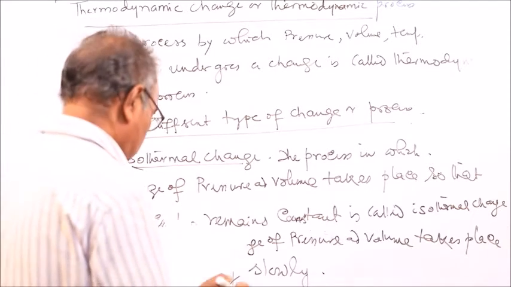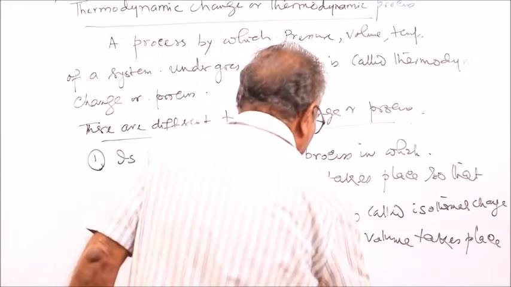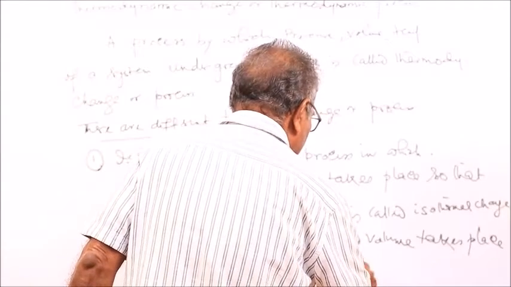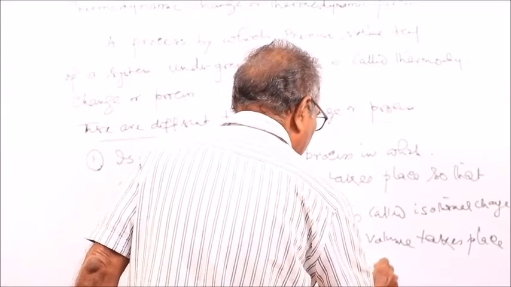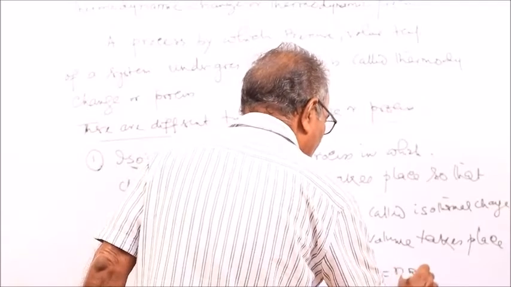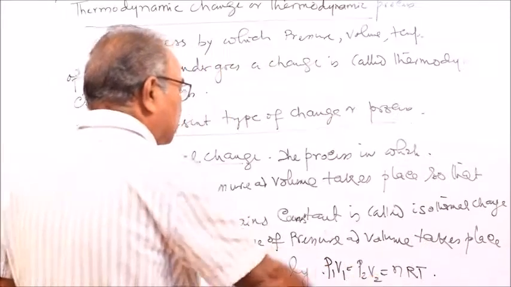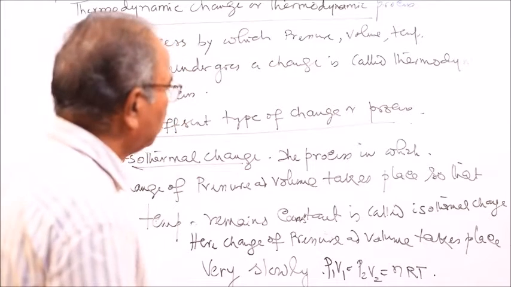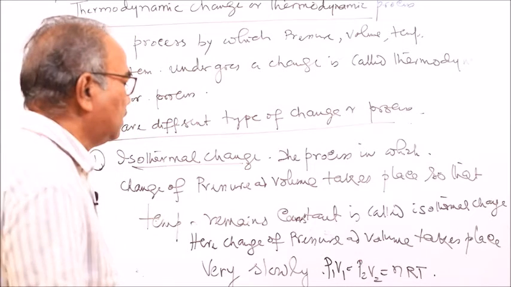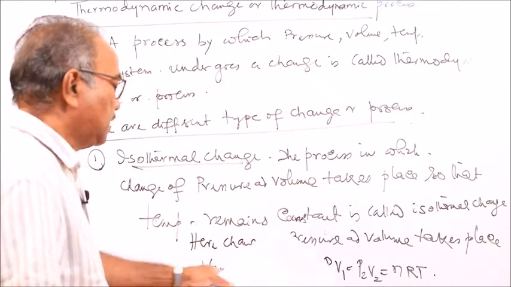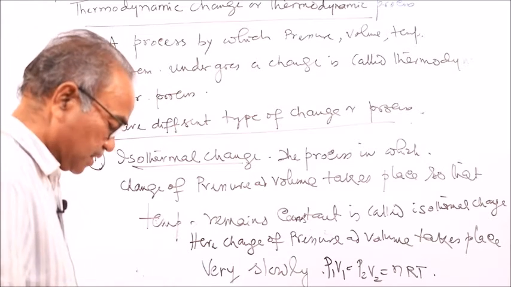And here we know that P1 V1 is equal to P2 V2 is equal to nRT. Temperature remains the same. Product of pressure and volume is equal to nRT. Similarly, P2 V2 is also equal to nRT.